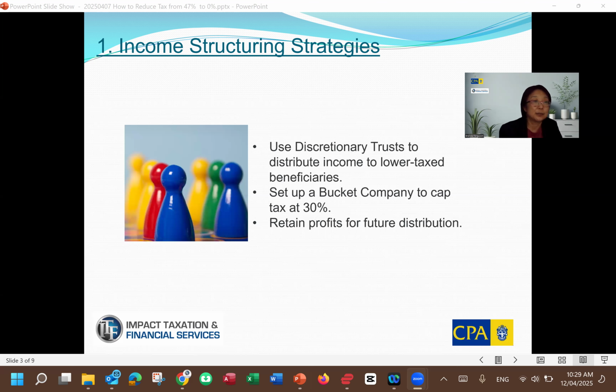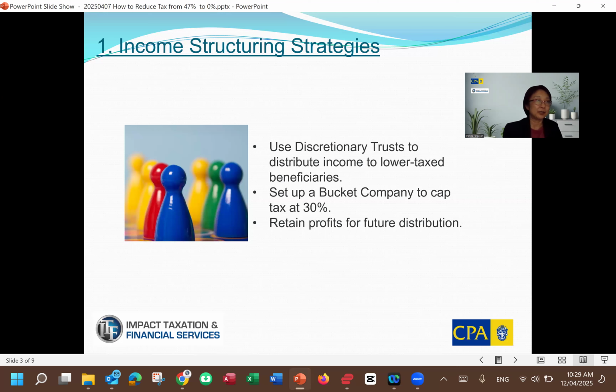Of course, at 30%, if you know about the franking credit system, you can also potentially get a refund or tax offset in future years. Okay, and then within the bucket company, you can retain the profit for later on. All right, so that's a potential structure. Structure is very important. Yeah, almost most important.